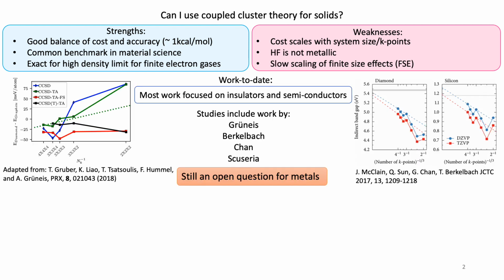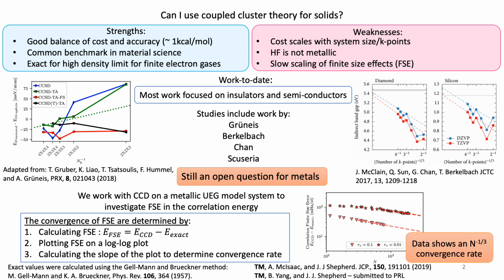There's been a lot of work done to help address these issues, including using twist averaging to reduce finite size effects, as well as determining how different basis sets affect these extrapolations. Our work focuses on how the finite size effects of the coupled cluster doubles correlation energy in the metals modeled in the UEG converge to the thermodynamic limit.